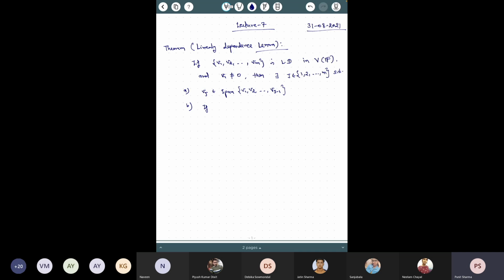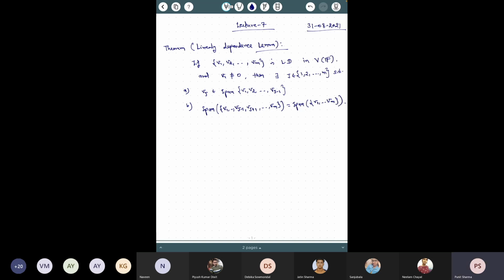That means the span of the set v1 to vj minus 1, vj plus 1 up to vm, so the set without the term vj, is equal to the span of the whole set v1 up to vm.